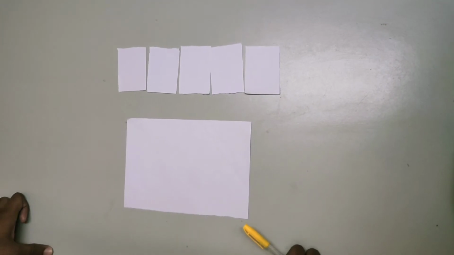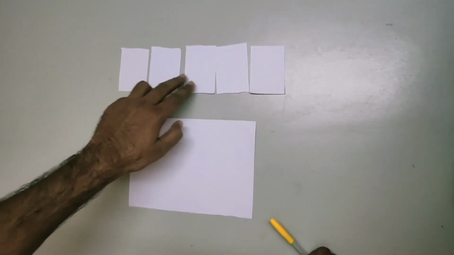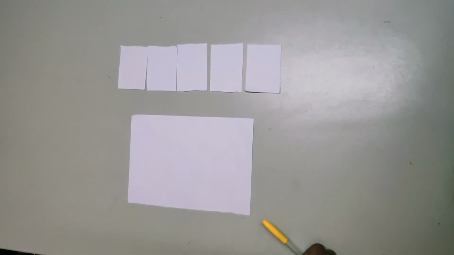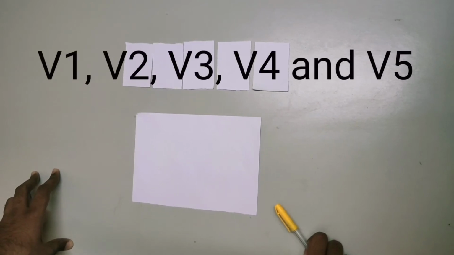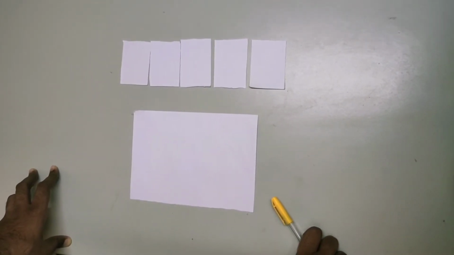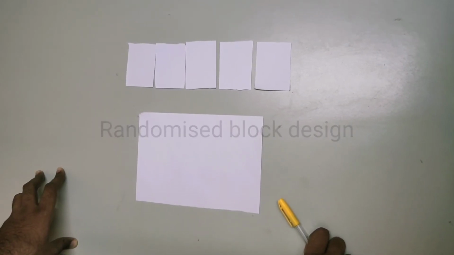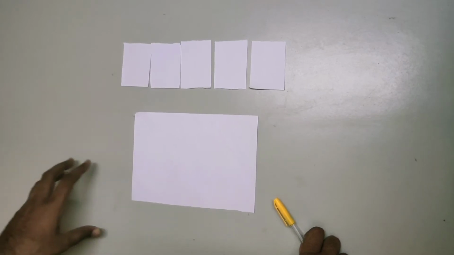As the name suggests, in the chit method we will require chits. Suppose there are 5 varieties, V1, V2, V3, V4, V5, and we have to randomize them for the RBD design in 5 blocks.